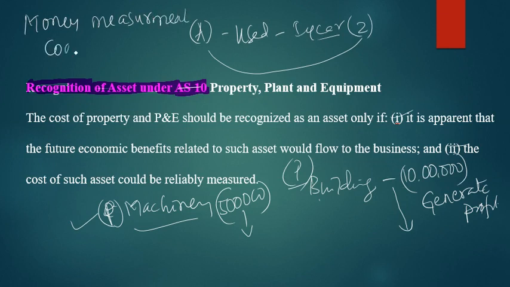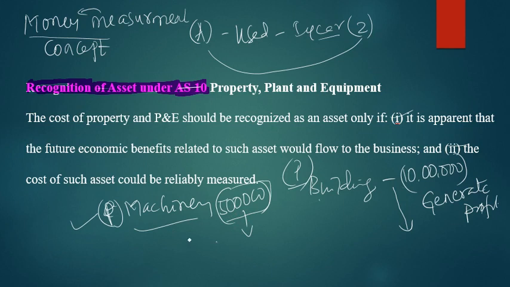Money measurement concept. So every transaction should be measured in money, and those entries are to be recorded in the accounts. Like that, it should be measured as a reliable value. Reliable value means the trusted, the right amount for that asset. So it should be reliable and trusted by everyone.